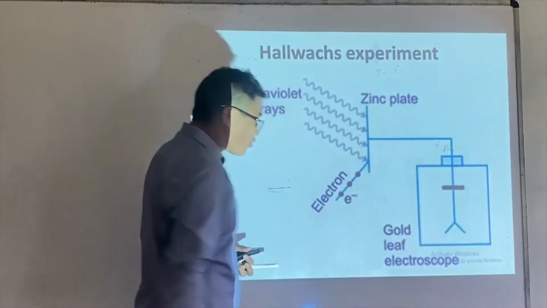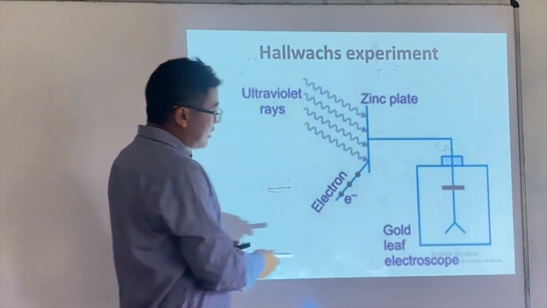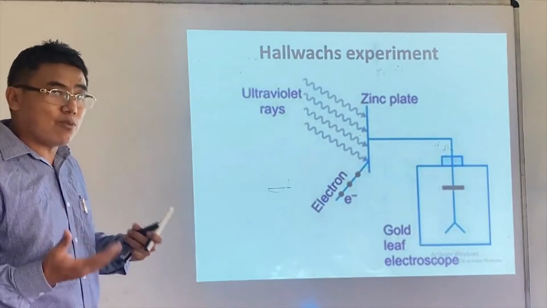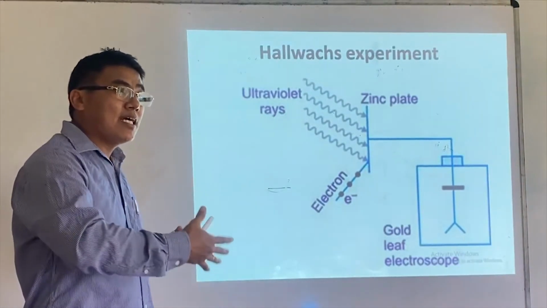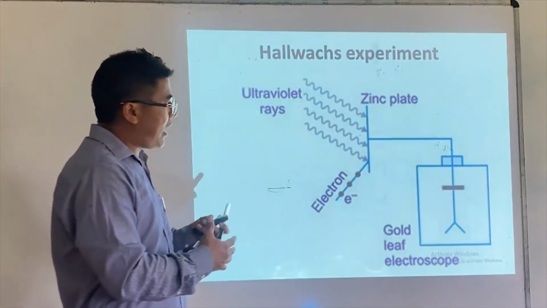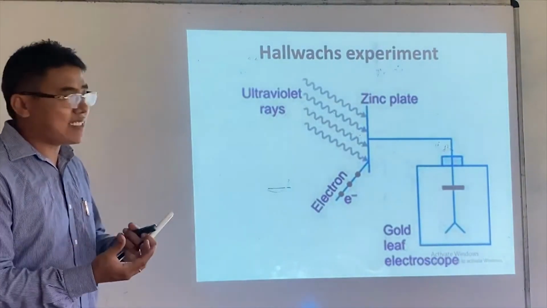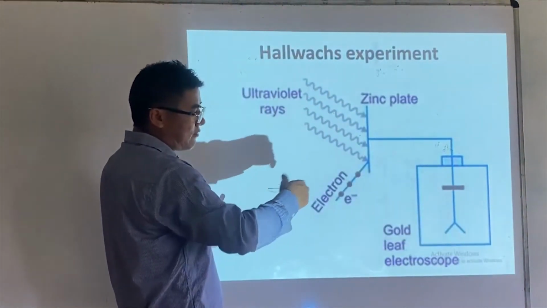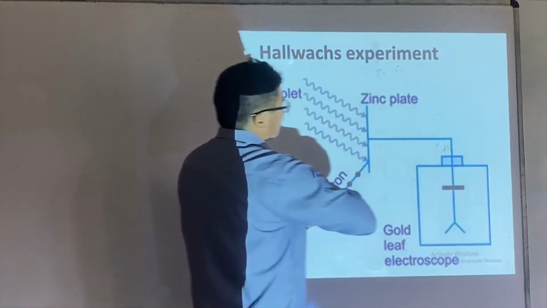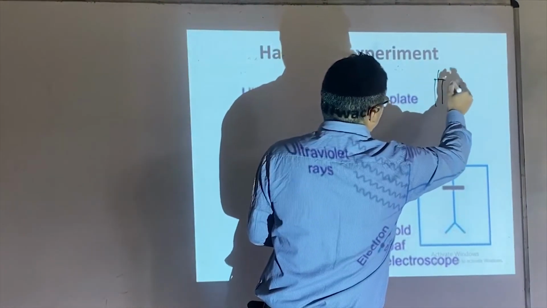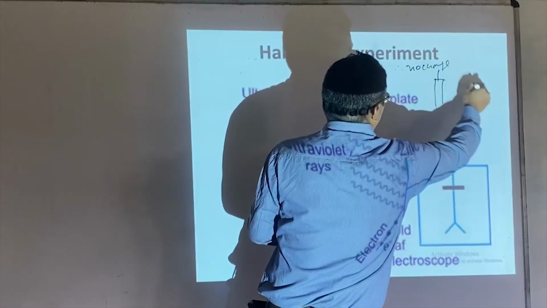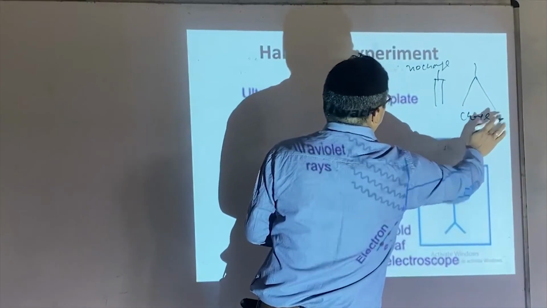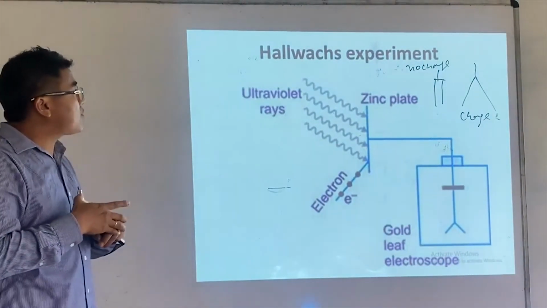This is what we call an electroscope, a gold-leaf electroscope. We have done this in chapter number 1. An electroscope is a device which helps us see whether there is a charge or not, or more charge or less charge. This is a gold leaf. If separation takes place, then there is a charge. If it just hangs like this, no charge. If they spread like this, then there is a charge. So this is what we do. Now this was studied.